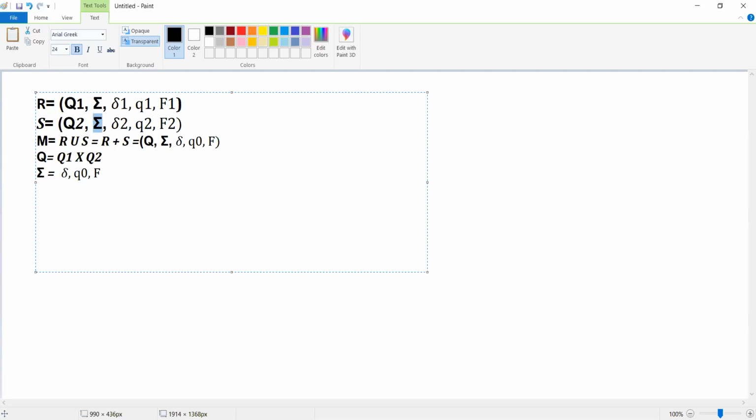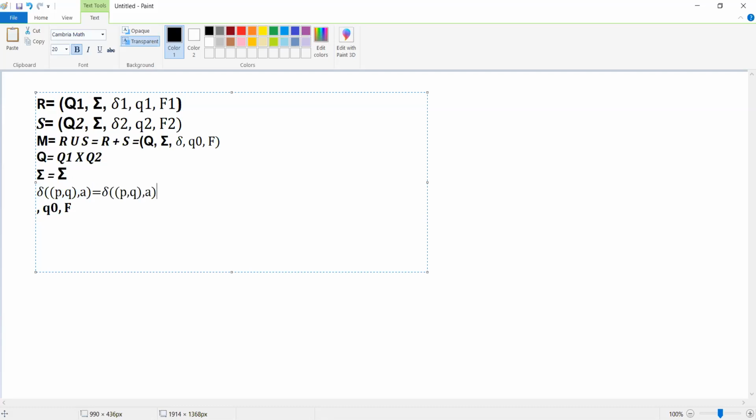So whatever the sigma available for either the first finite automata or the second finite automata, that is the same, so no need to bother. Then what about the transition function delta? This delta can be considered like the transition on (p, q) with input a. So how do you write this? Let me write it like this.